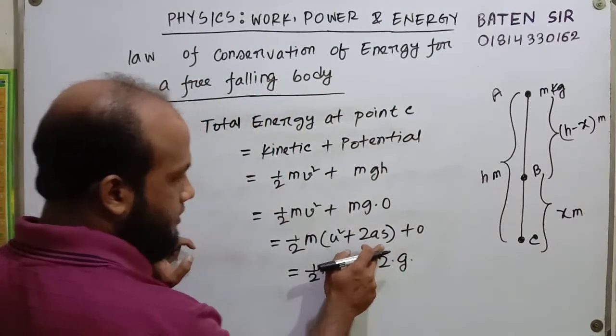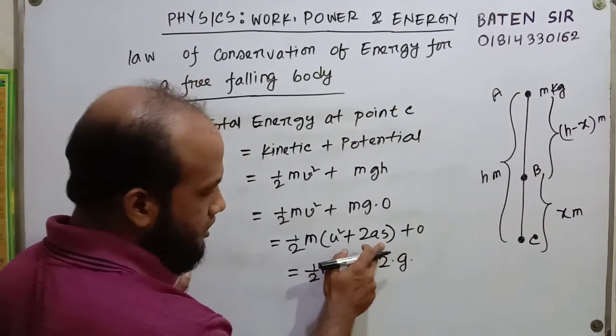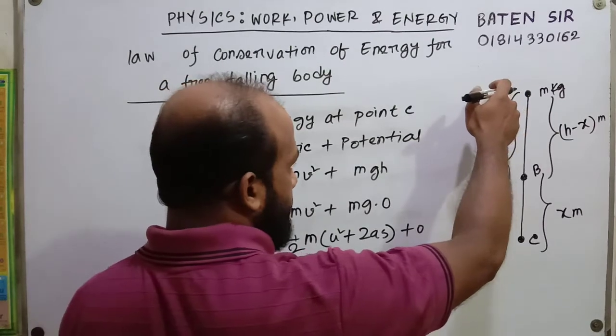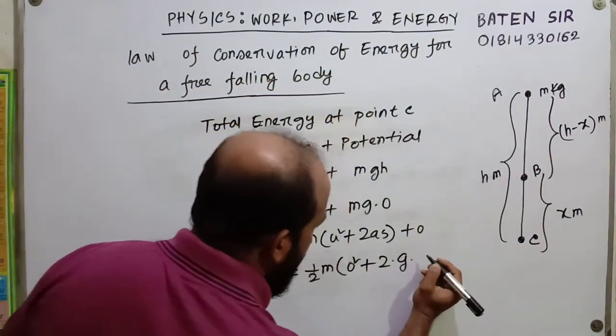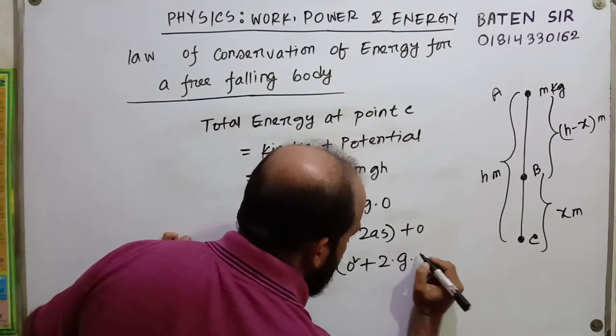What is s? S is displacement. The displacement from A to C is h meter, so we put h in place of s.